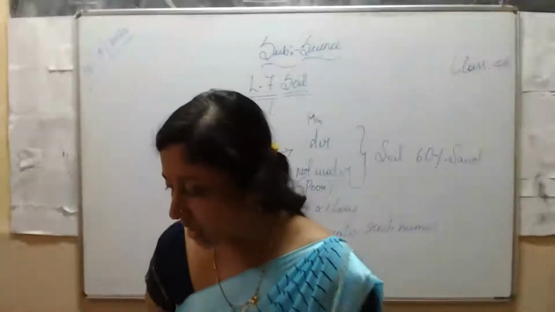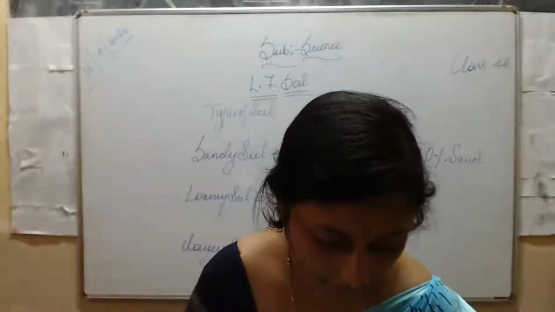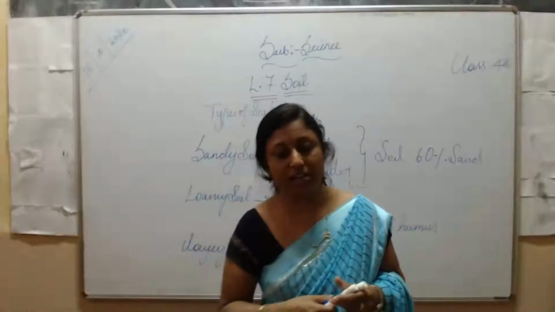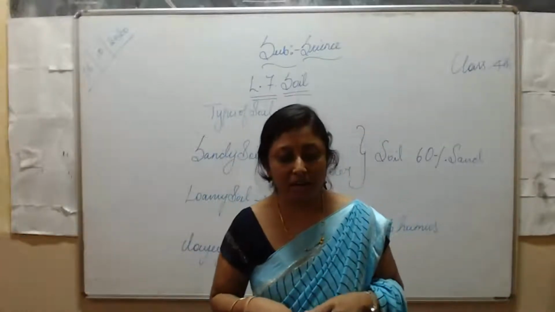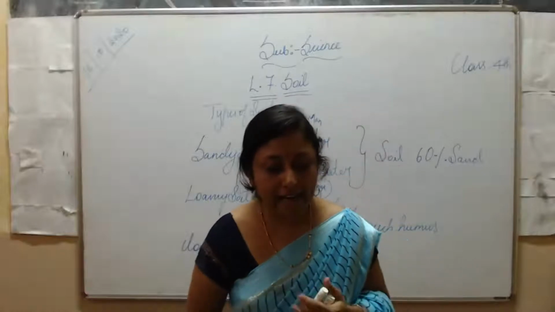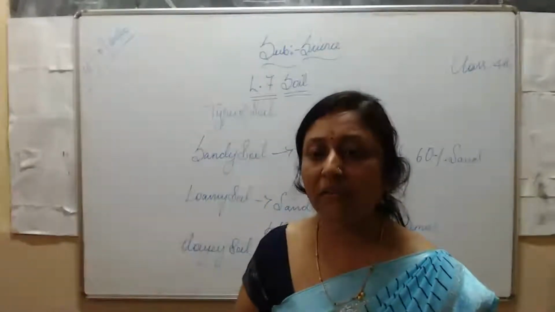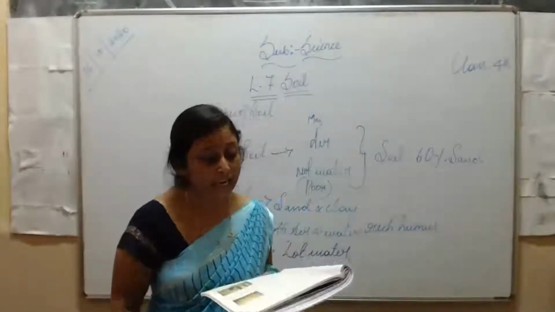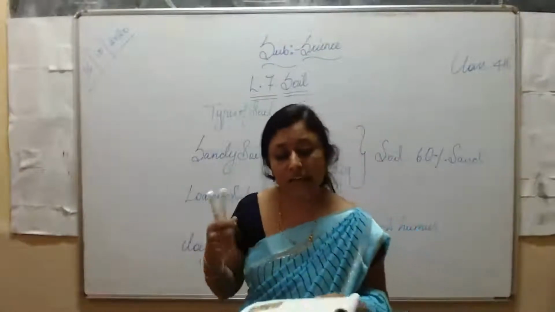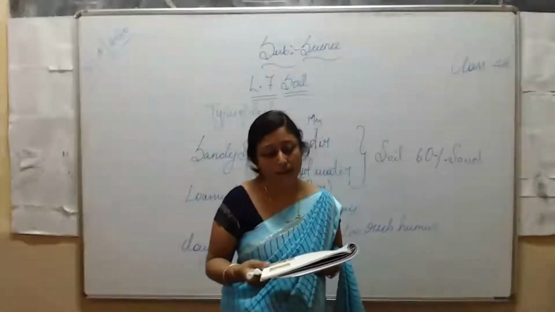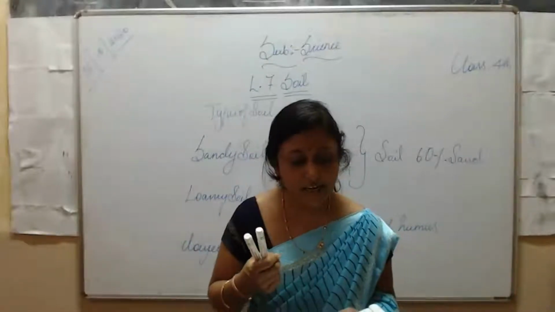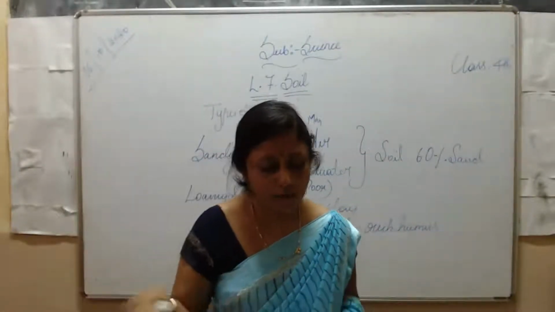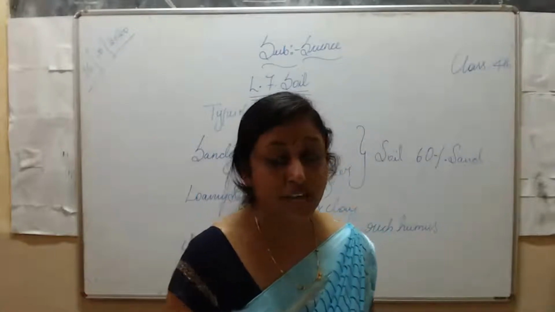There is an activity here. Take three samples of soil: one from a river bank, one from your garden, and another from your roadside. Mix each sample in a beaker with some water, stir it, and allow the soil to settle. What do you see at the end?